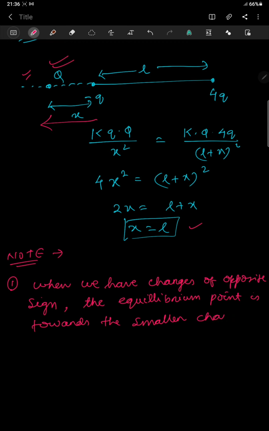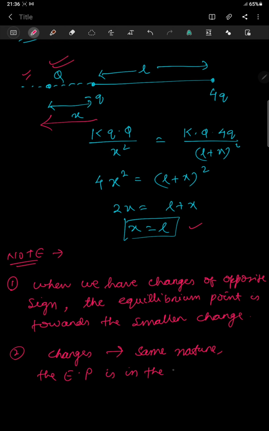This is very, very important. And what second implication can I find? If the charges are of same nature, then the equilibrium point is in the middle of the two charges. Okay, so I hope you have understood this one.